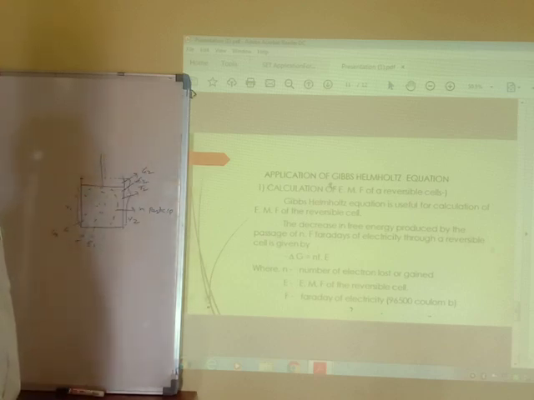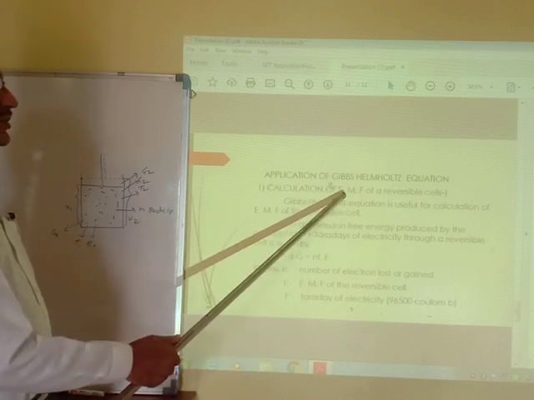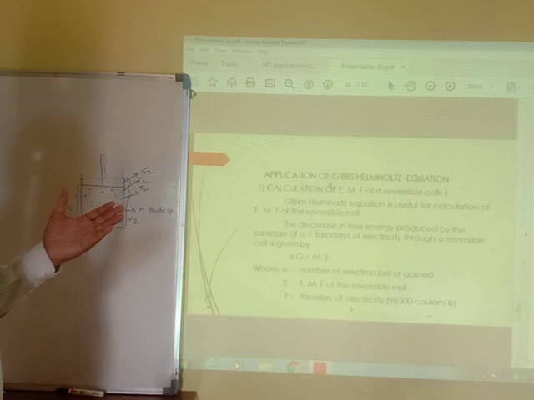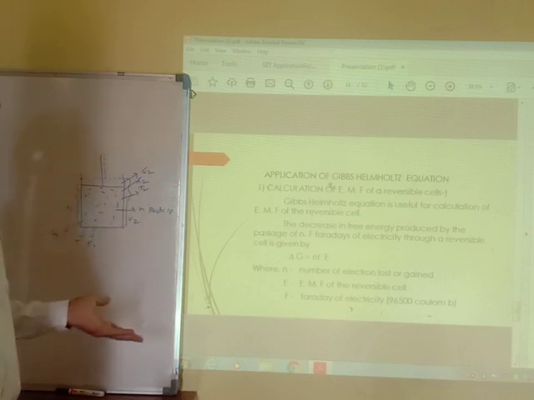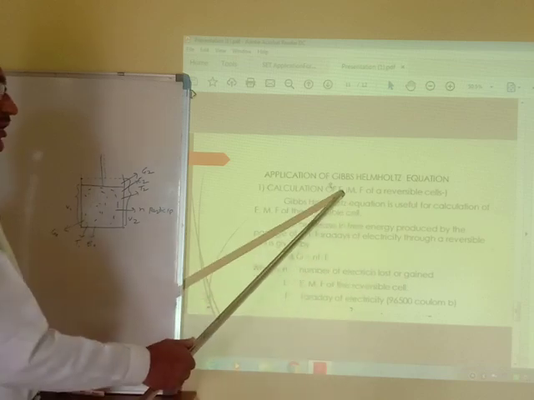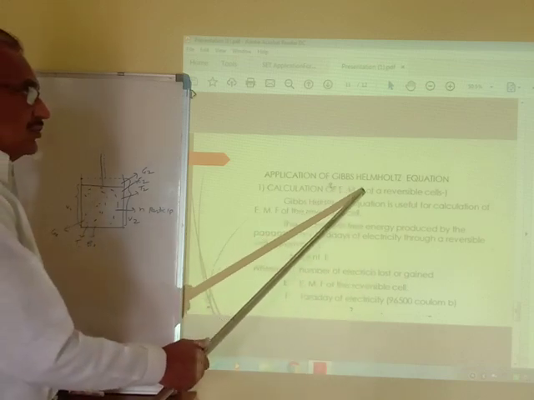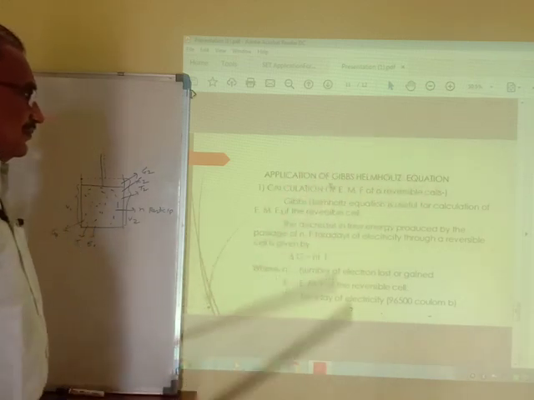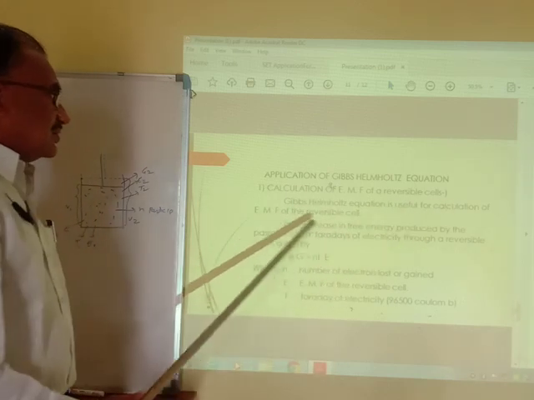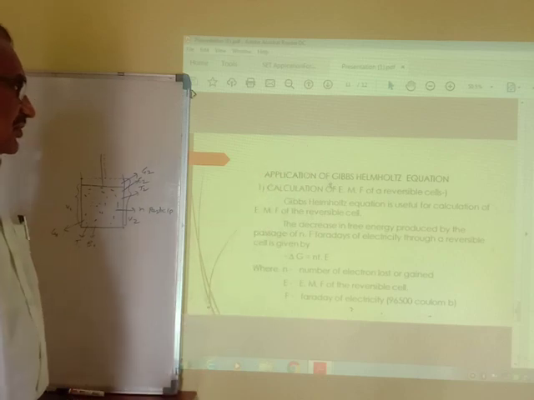The first application is the calculation of EMF of the reversible cell. There are many cells we know, reversible cells and irreversible cells. Here we calculate the EMF, the electromotive force, for the reversible cell. The Gibbs-Helmholtz equation is useful for the calculation of EMF of the reversible cell.